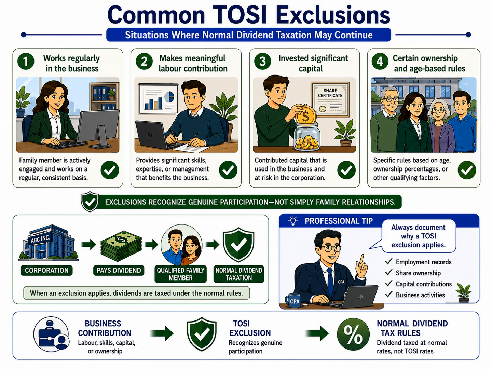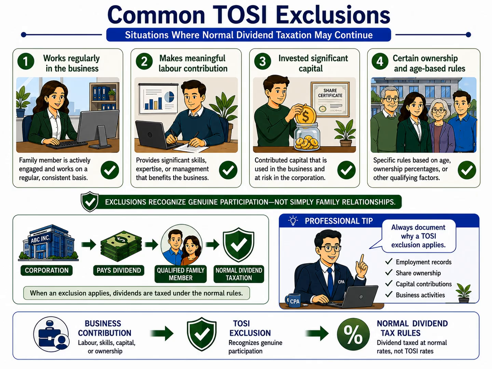Another important exclusion involves a meaningful labor contribution. Some family members may not work full-time, but they contribute valuable skills, management expertise, or professional services that are important to the success of the business. Their contribution goes beyond simply being listed as a shareholder. Instead, they actively help the business operate and grow.